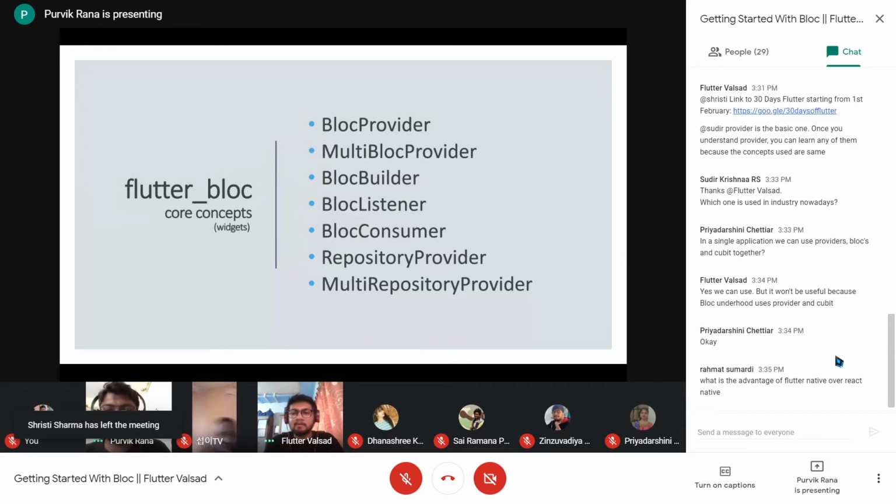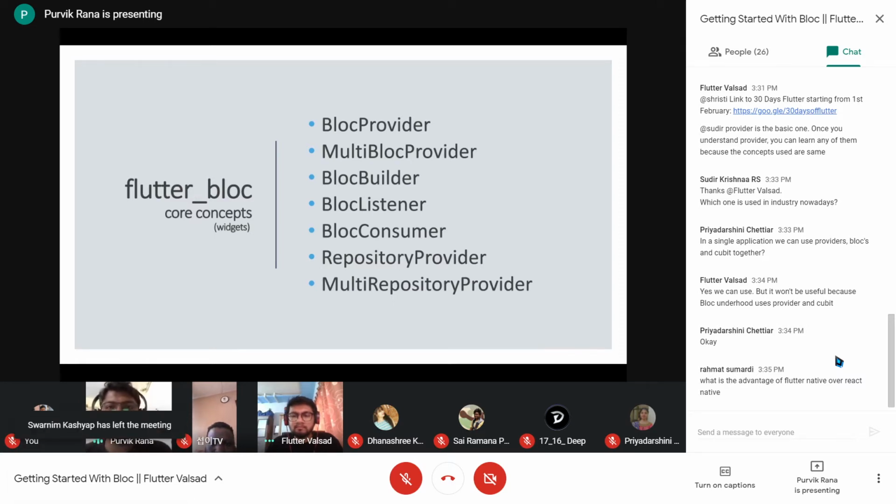Okay. So how will we know when to use which state management tool? It depends on the complexity of the application, right? If your application is not very complex, then you can go with Provider also. And if you have a complex application, then you have different choices.